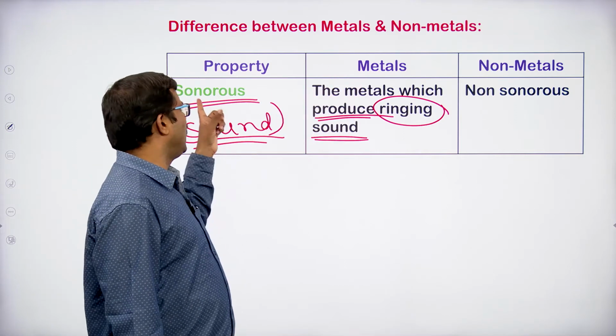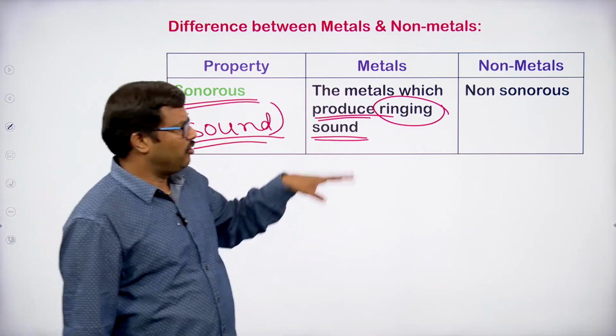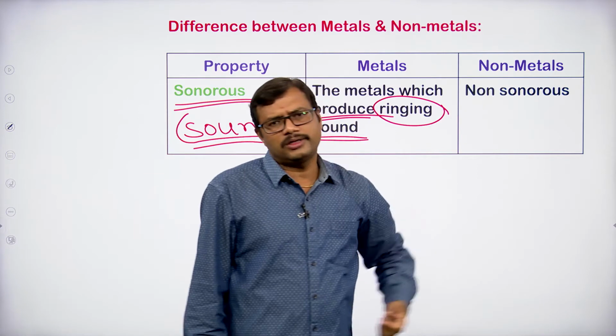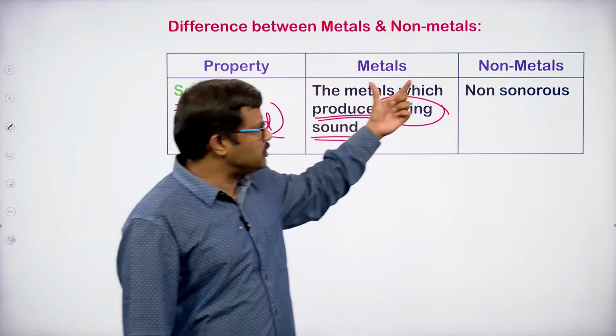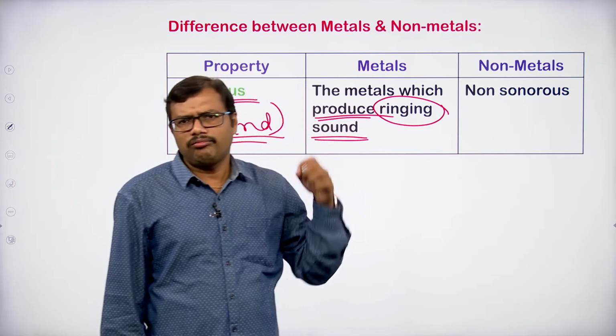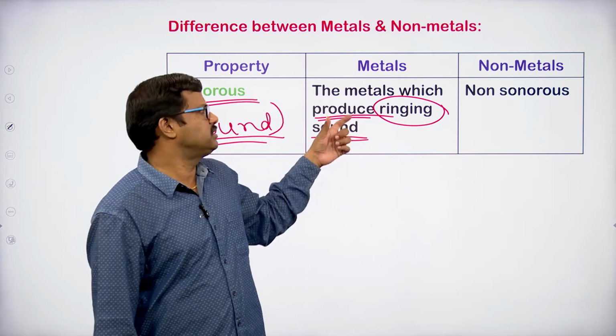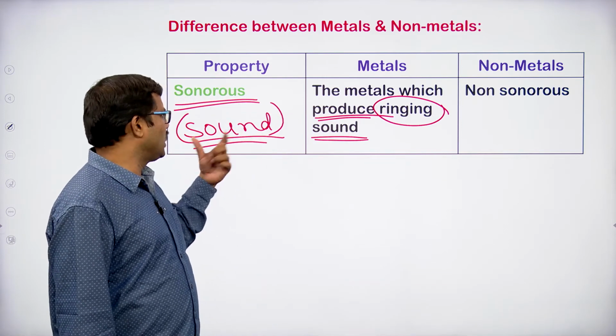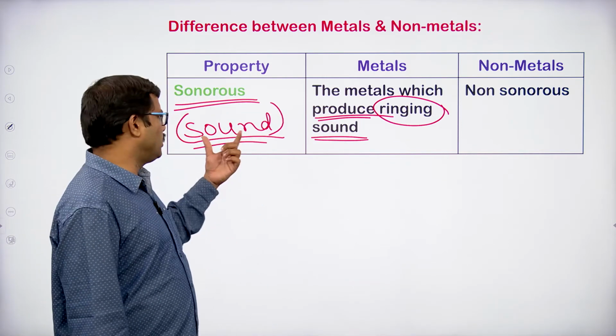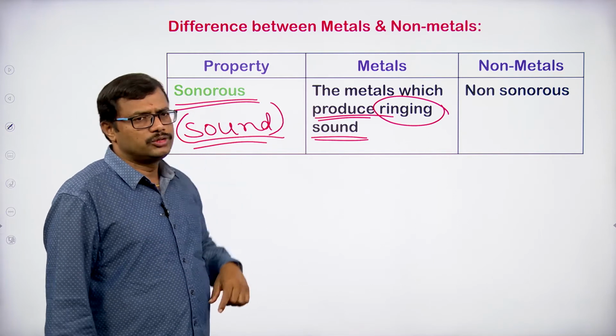So metals have the sonorous property, whereas non-metals are non-sonorous. What does it mean? They cannot produce any ringing sound when they are beaten, but metals will produce a ringing sound. The production of ringing sound is taken as the sonorous property.